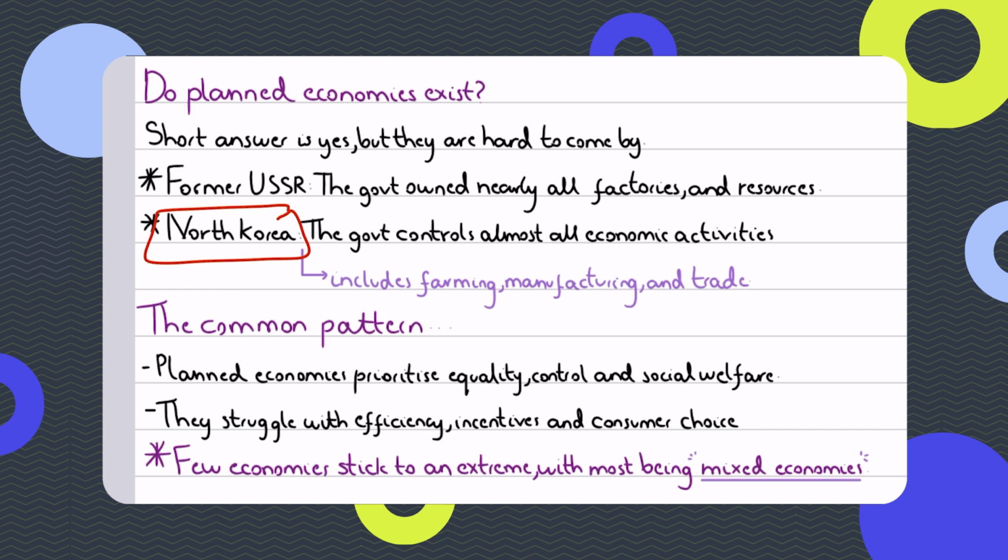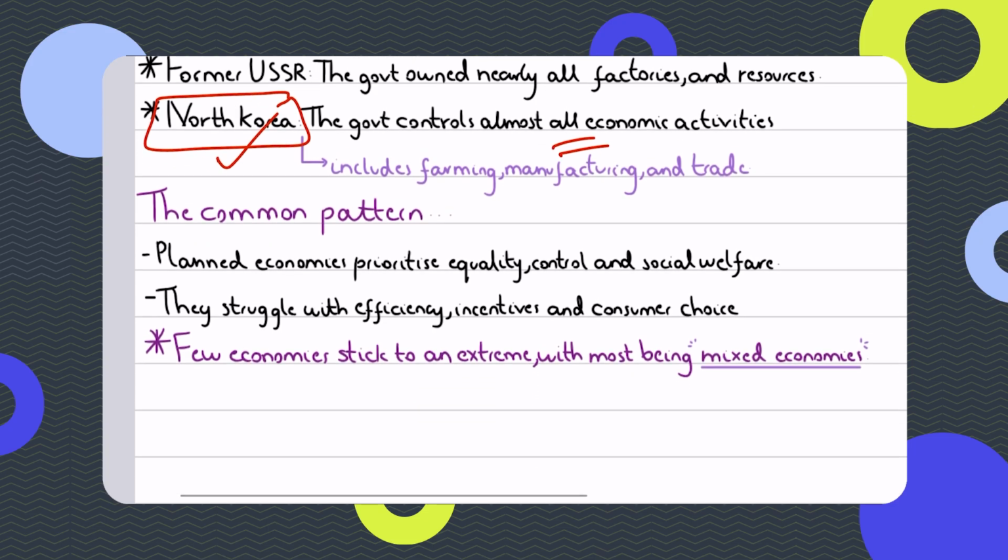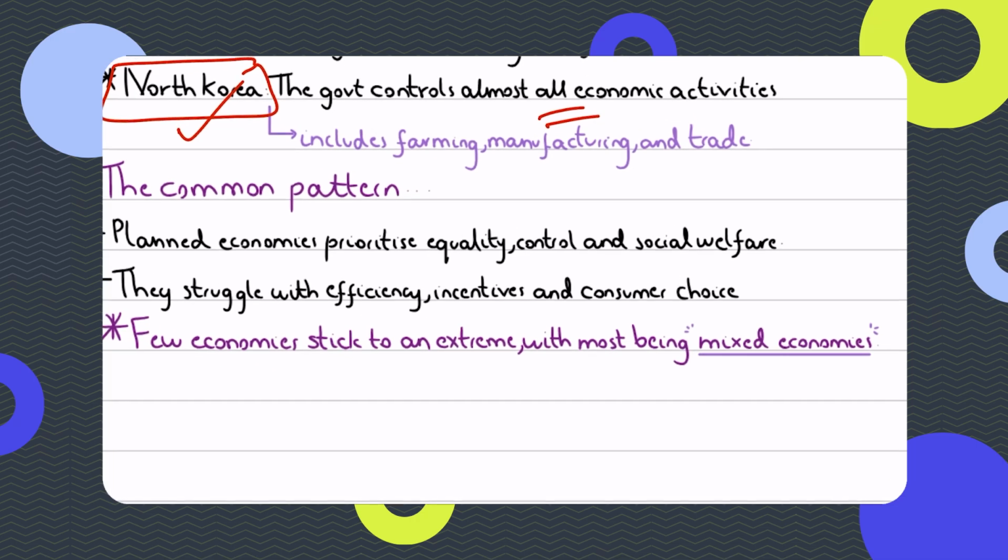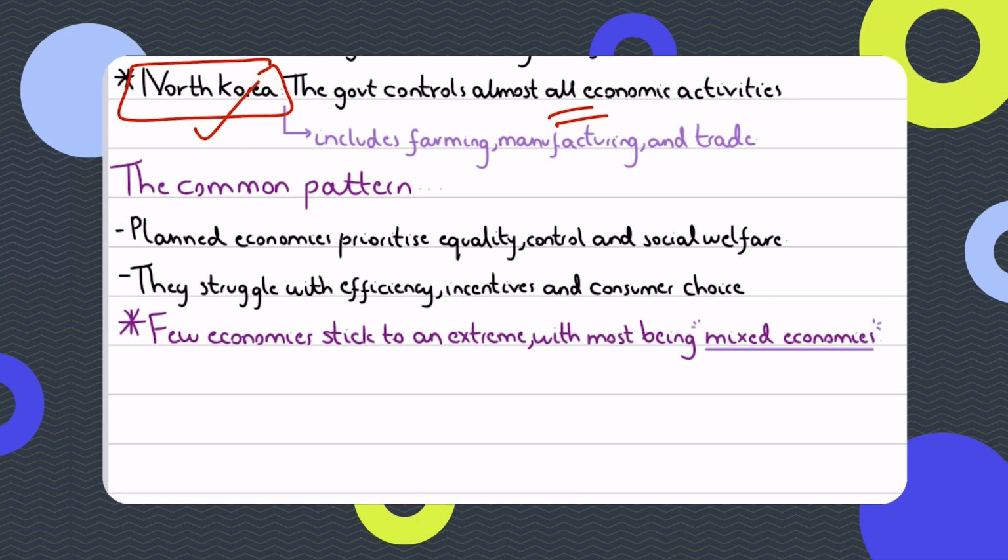The government controls almost all economic activities in North Korea. We're talking about the former USSR, but if you want to give a current example, you can give North Korea. The government would control farming, manufacturing, trade, everything over there, right? And again, guys, the common pattern in a planned economic system is that they prioritize equality, and control over resources, industries, production, prices and wages as well. Social welfare would be the forefront objective.